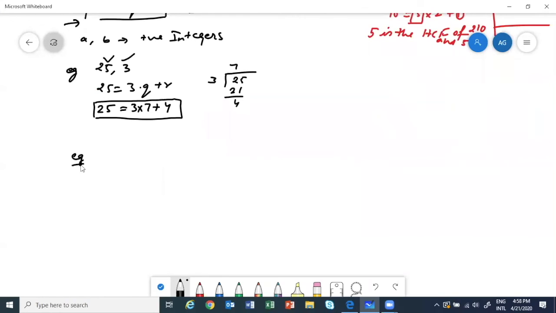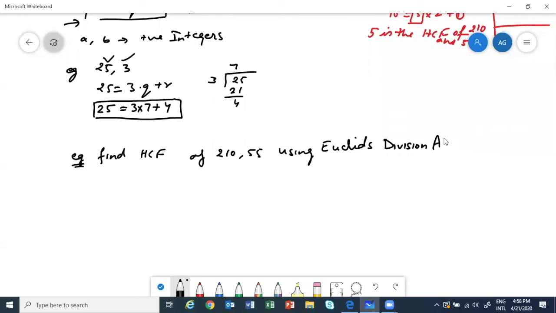Okay, so let's find the HCF of 210 and 55 using Euclid's division lemma. So basically we will use Euclid's division, or they may give you the word algorithm, which means steps.